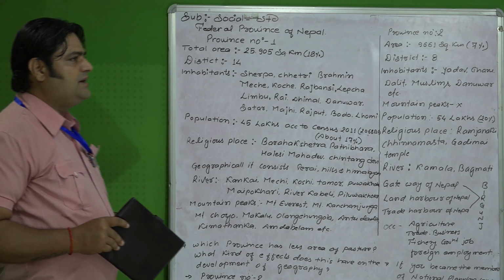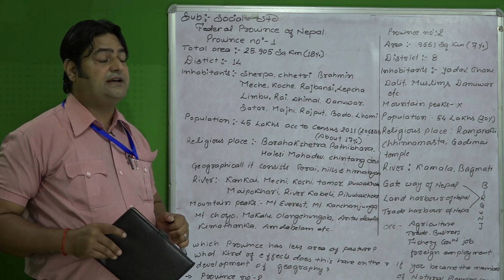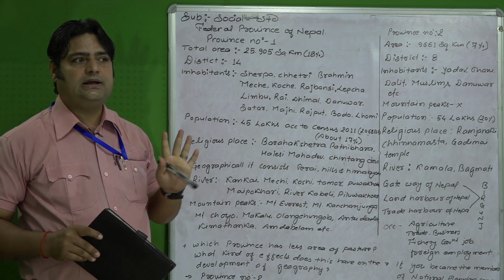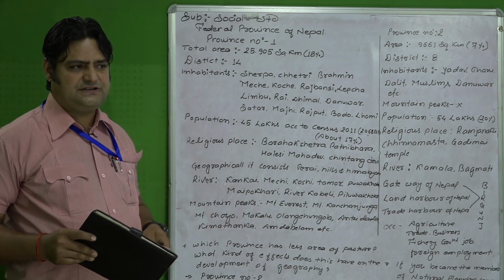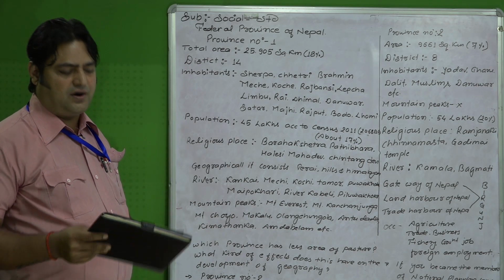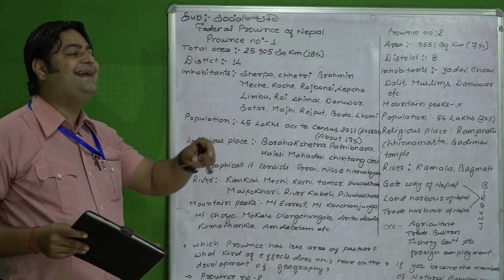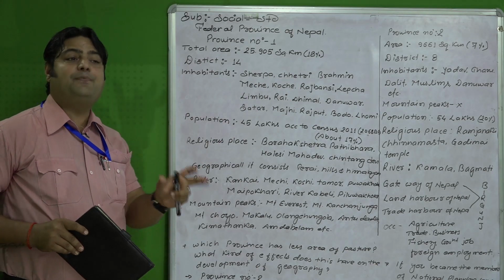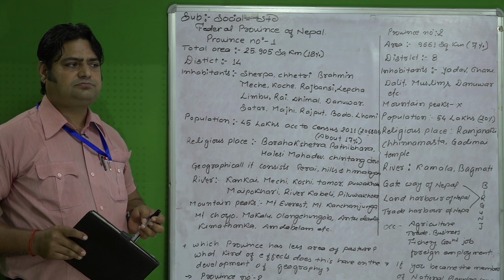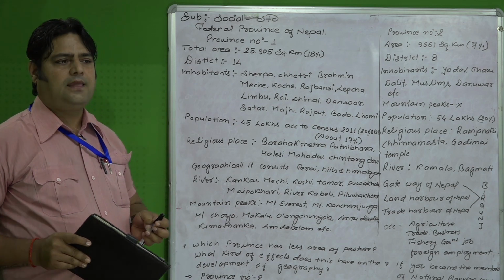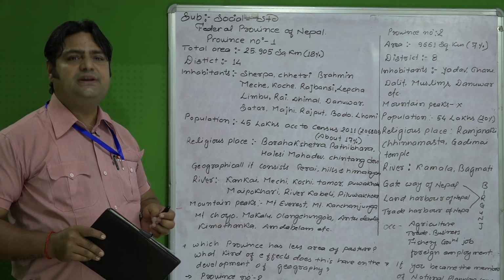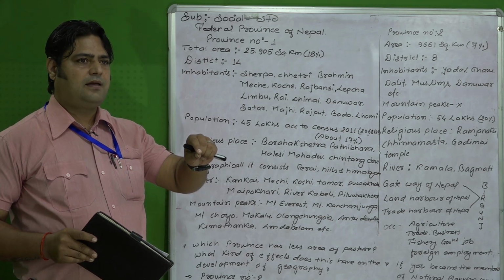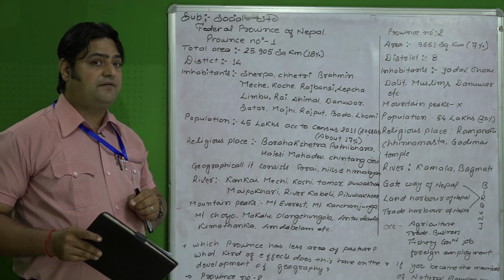And similarly, province number 6 is famous for the Yarsa Gumba. Medicinal herb plants are found there. Panchaule and other varieties of species of these medicinal herb plants are found there. So medicinal herb plant related industry should be constructed there. For that an appropriate budget should be formed, and it must be used and utilized there with the local people's participation. Then only we can develop province number 6.